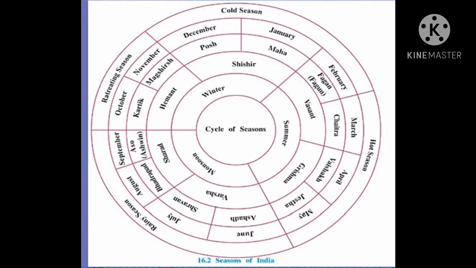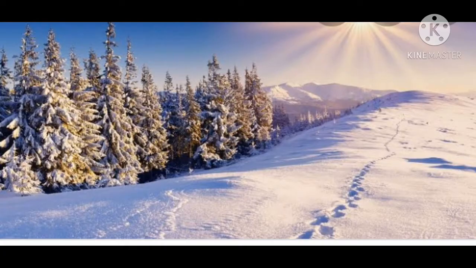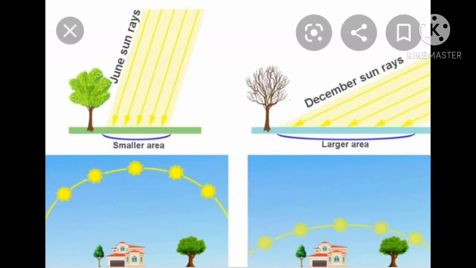Let's move on to cold weather season, winter, which is from December to February. In India, the 3 months duration from December to February is considered as winter. Sun shines vertically over the southern hemisphere between 22nd September to 21st March. Remember, even the dates are given.